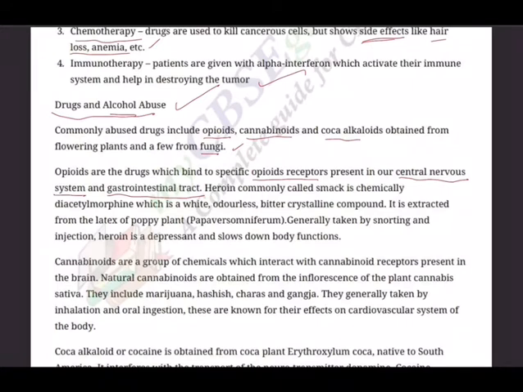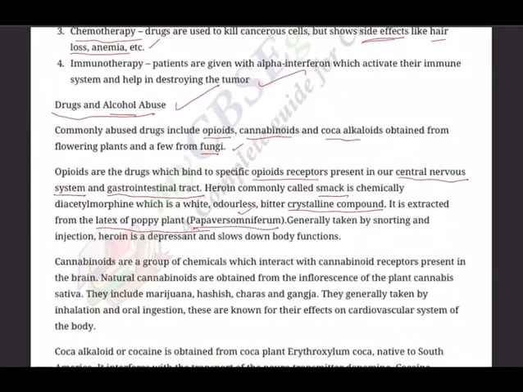Heroin, commonly called smack, is chemically diacetyl morphine, which is a white, odorless, bitter, crystalline compound. It is extracted from the latex of the poppy plant. Again, you should know the scientific name of the poppy plant, Papaver somniferum.